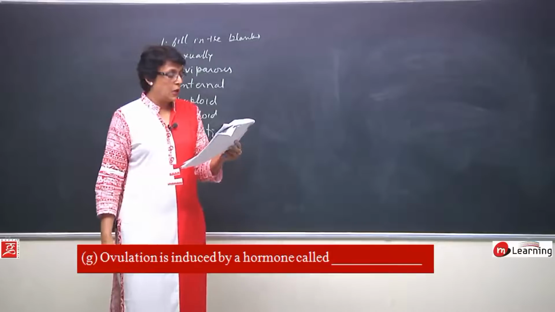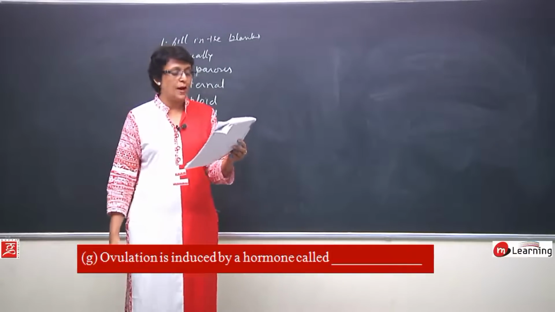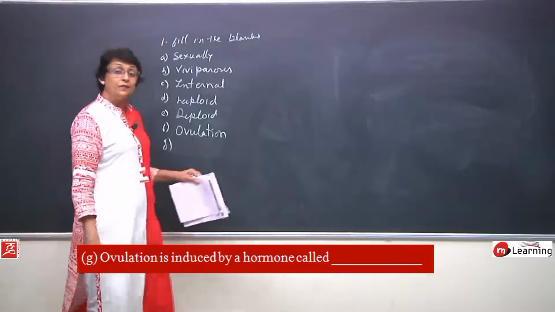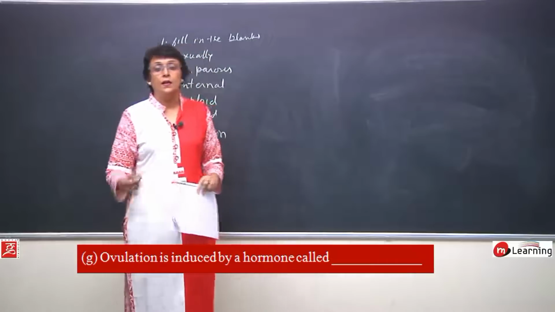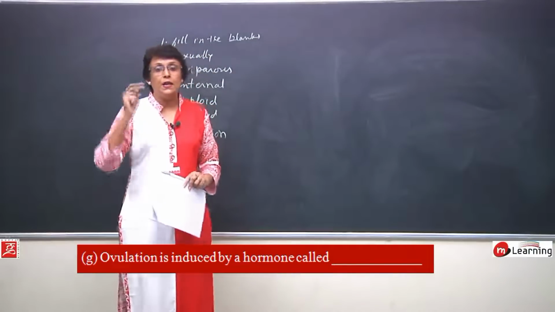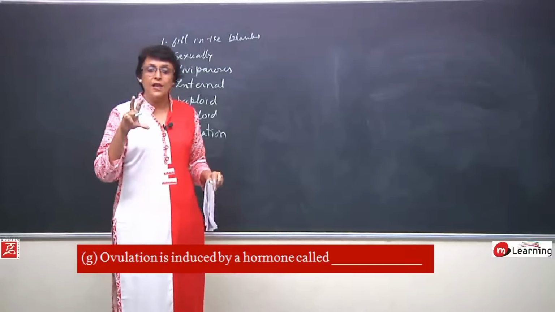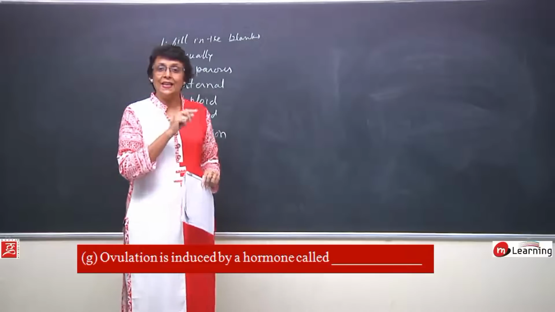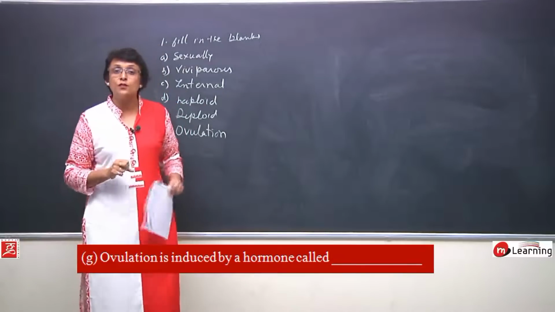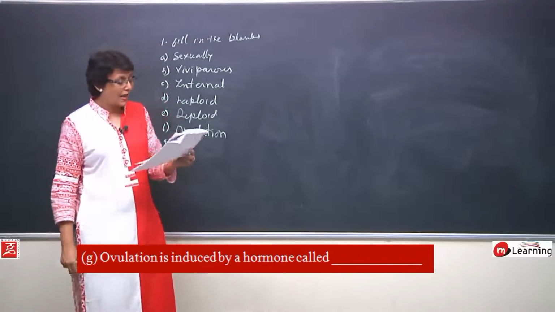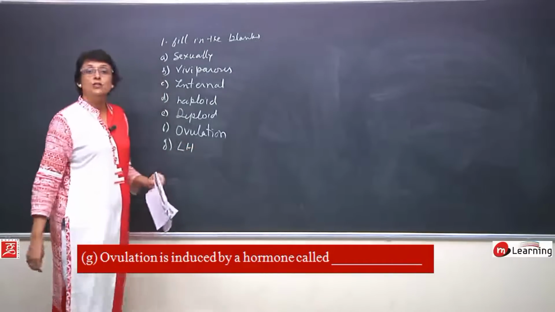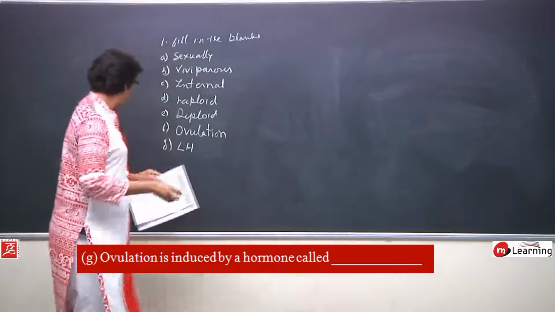Next is, ovulation is induced by a hormone called. Graafian follicle ruptures when the level of LH, luteinizing hormone, is at the peak. If you remember the complete menstrual cycle, on the 14th day there is a peak of LH which is achieved, and that is responsible for the release of egg. So, ovulation is induced by LH, that is luteinizing hormone.